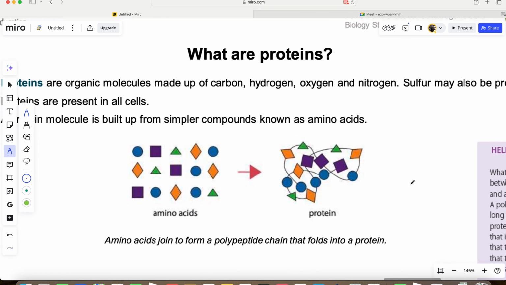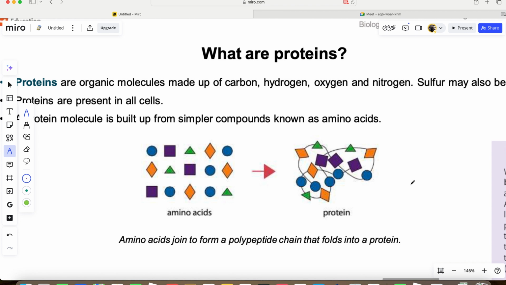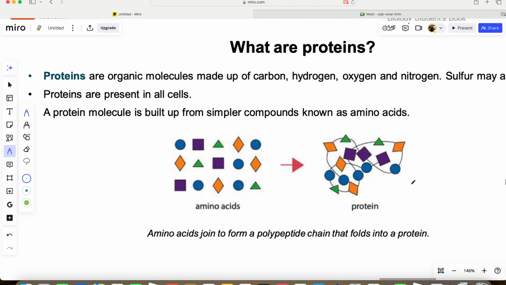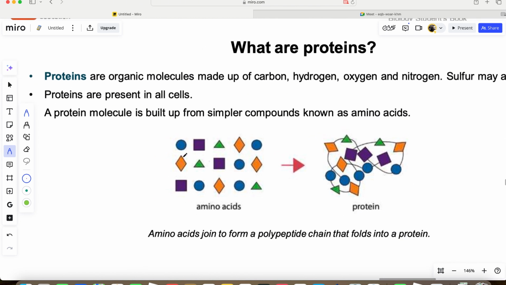First, before we look at the test, let's look at protein. The good thing about amino acids is that they are all different. Each amino acid, some are circular, some are rectangular, some are triangular, some are hexagonal, or tetrahedron, some are quadrilateral, all different shapes. So all these different shapes, each one is called an amino acid. Amino acids are different. They're not all the same.